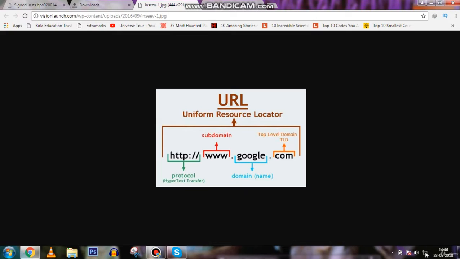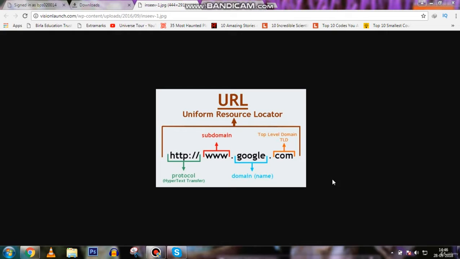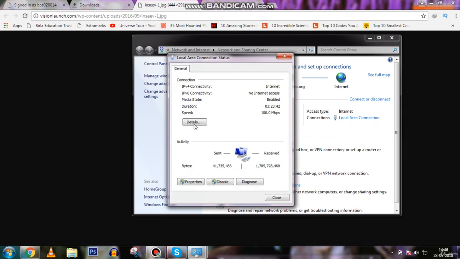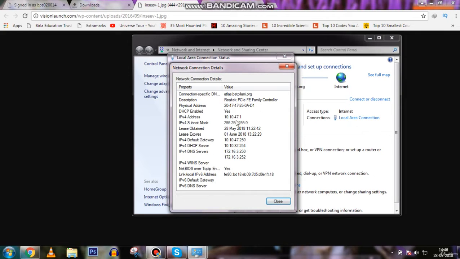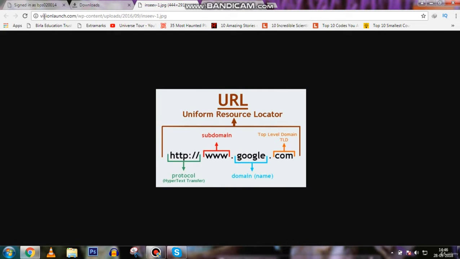You can check your computer's IP address by going here and typing network and sharing center. My computer is a bit slow, so it is taking time. Now go to local area connection and here you go to details. Now you can see that this is the IP address and this is the subnet mask. So this is the IP address of my computer. This is what is called an IP address and this is what is called a URL.